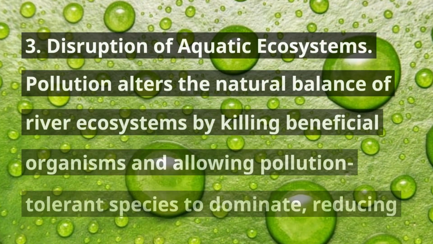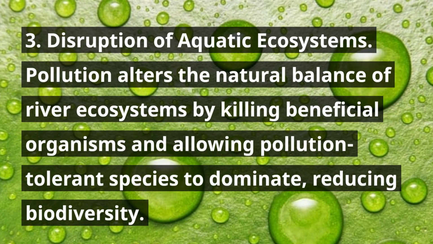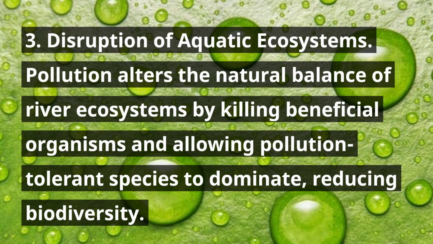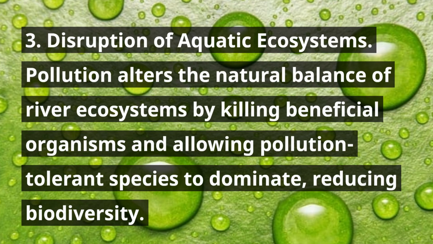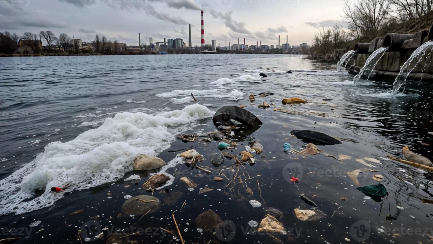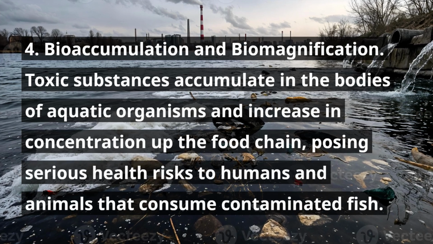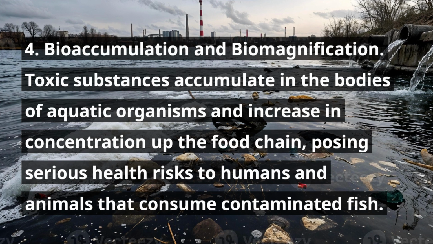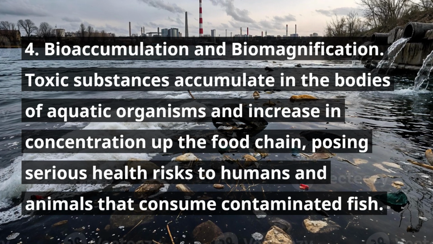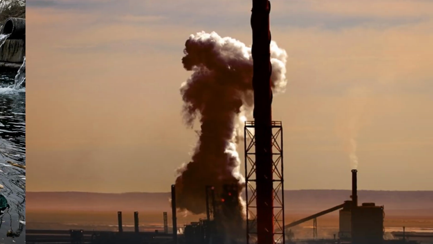3. Disruption of aquatic ecosystems. Pollution alters the natural balance of river ecosystems by killing beneficial organisms and allowing pollution-tolerant species to dominate, reducing biodiversity. 4. Bioaccumulation and biomagnification. Toxic substances accumulate in the bodies of aquatic organisms and increase in concentration up the food chain, posing serious health risks to humans and animals that consume contaminated fish.